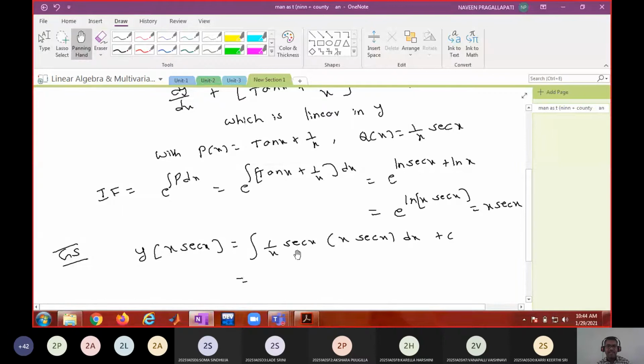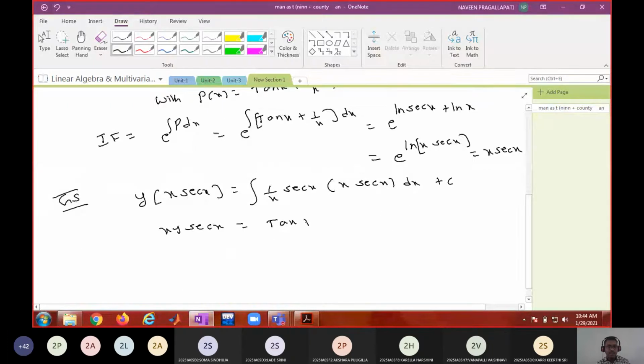What is the integration of secant square x? Tan x plus c. That's it. Is this understood?